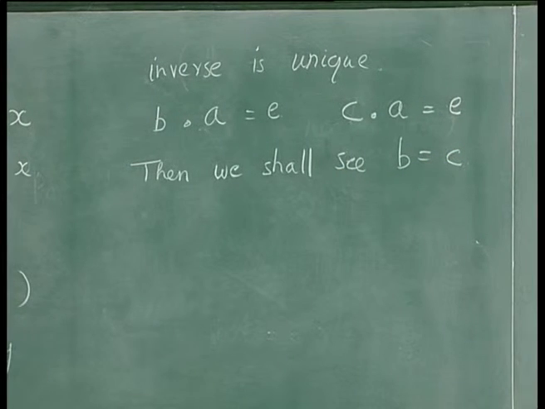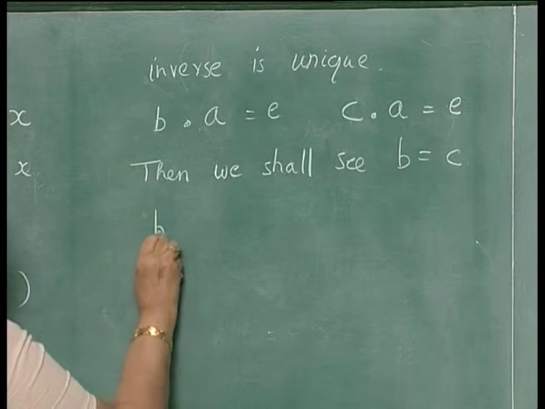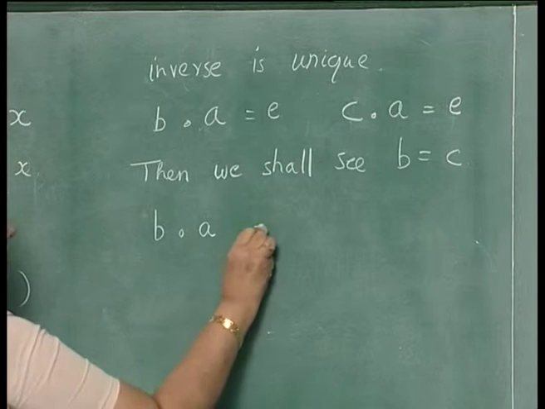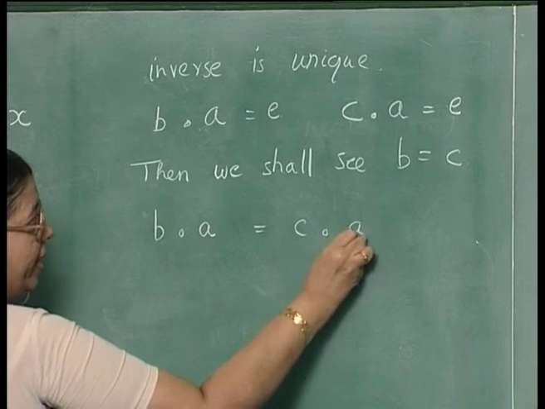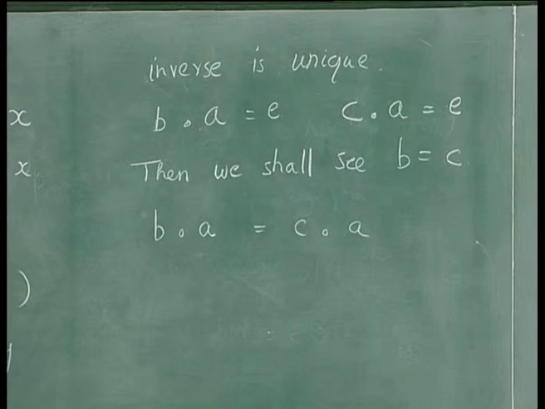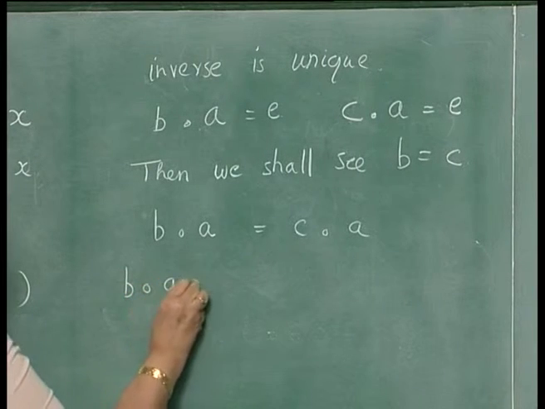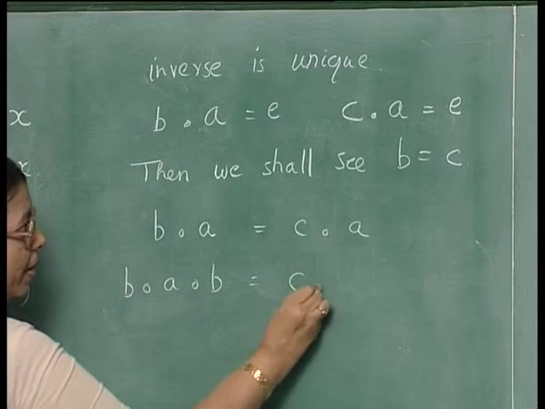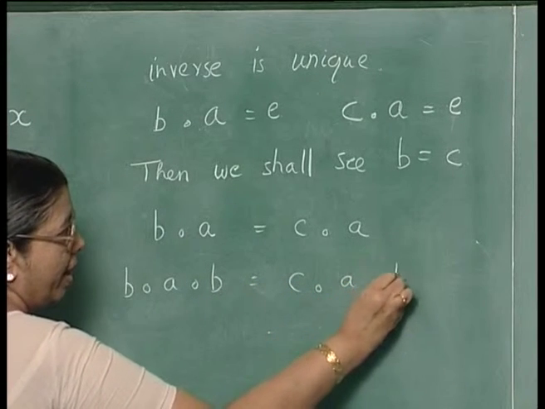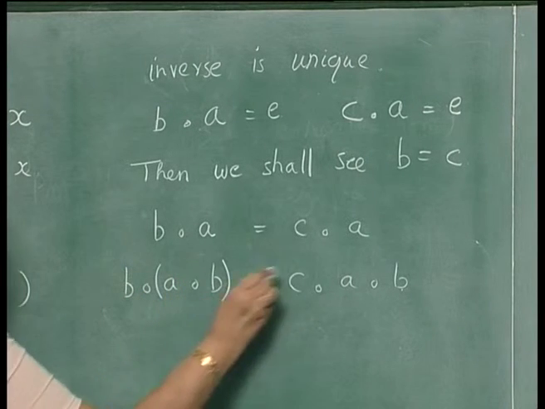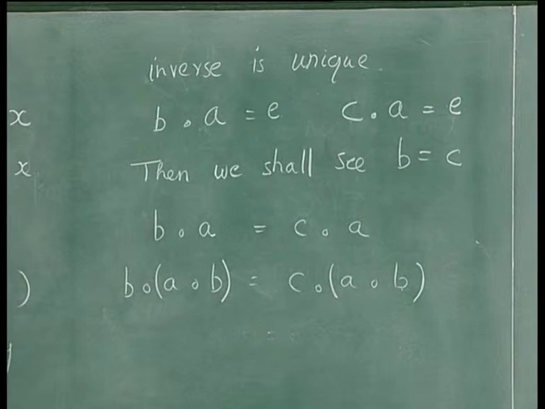Why? Because B dot A is equal to C dot A, they are equal to the identity element. Multiply on both sides by B. So, B dot A dot B equal to C dot A dot B. If you put parentheses, it will be like this.